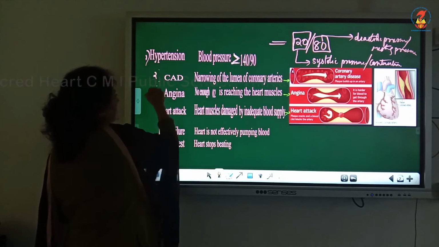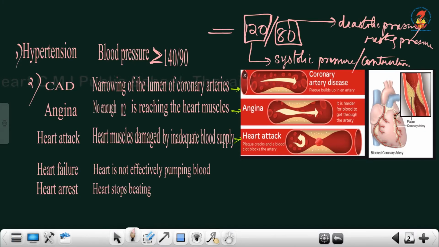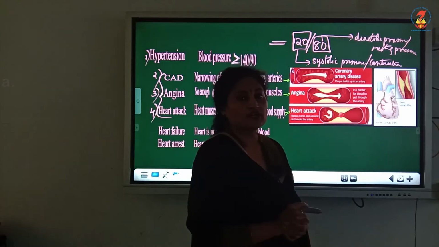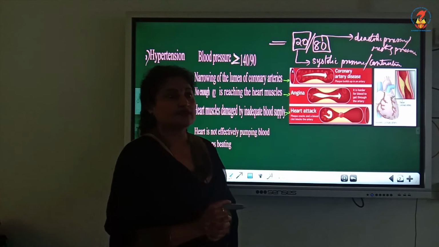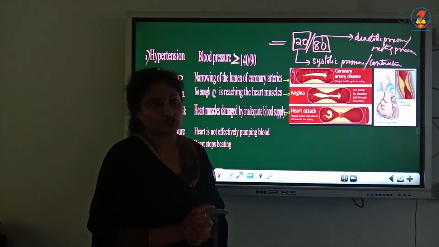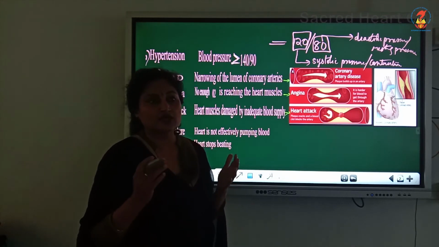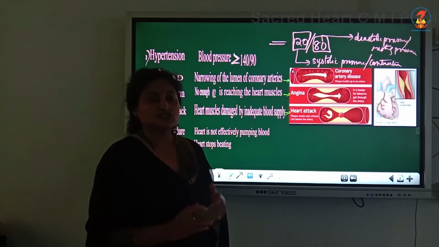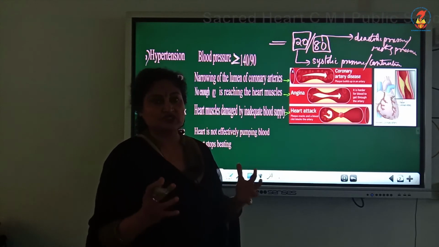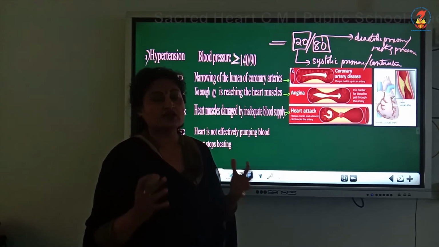Second disorder is CAD. I wish to take CAD, angina, and heart attack together. These three diseases I am going to take together because these three diseases are affecting the coronary artery, which is supplying the cardiac musculature. You know, there is a separate circulatory system other than the systemic and the pulmonary circulation, the circulation to the heart muscles, the cardiac musculature.